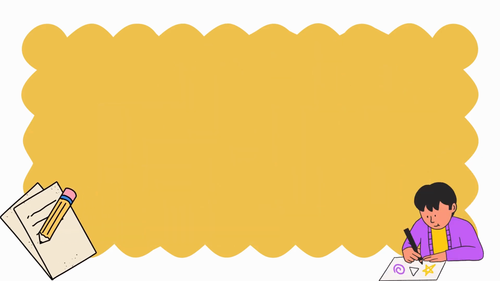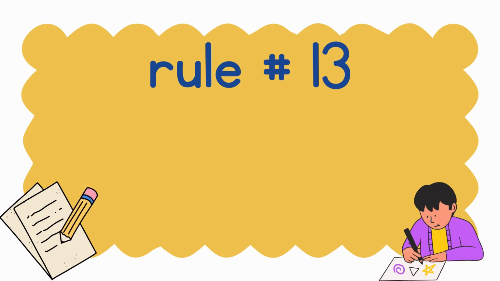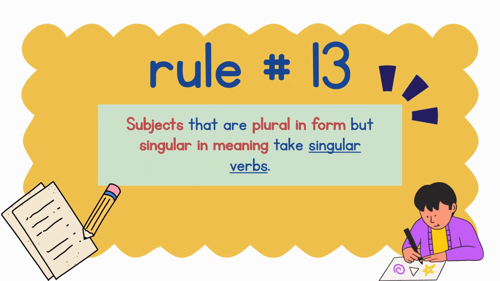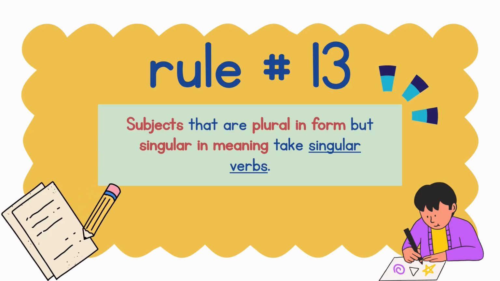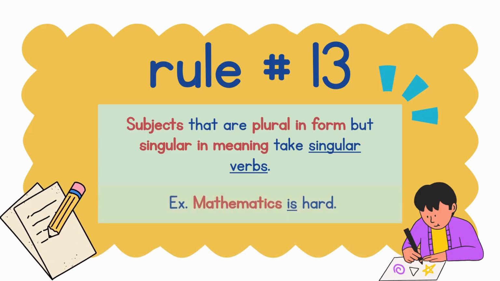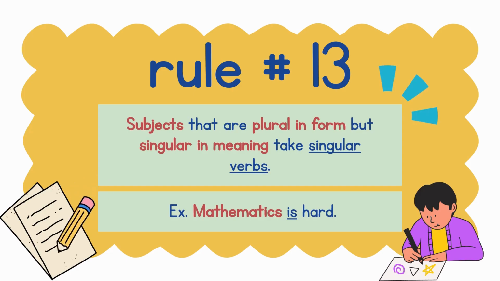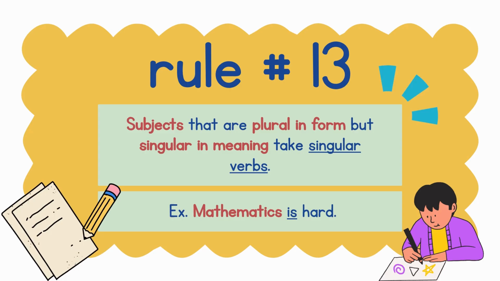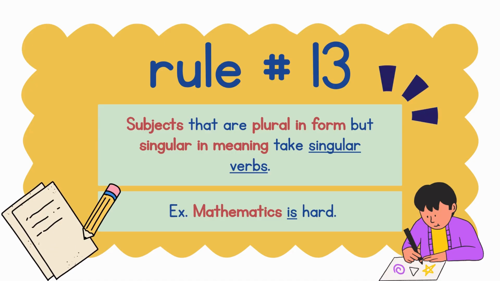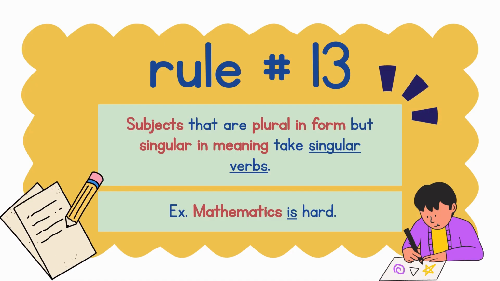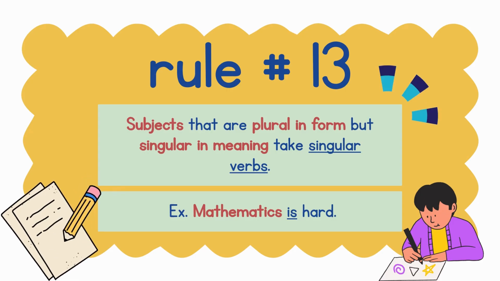Rule number 13. Subjects that are plural in form but singular in meaning take singular verbs. Example, mathematics is hard. Even if the word mathematics is plural in form, still we must take a singular linking verb is, because mathematics is singular in meaning.